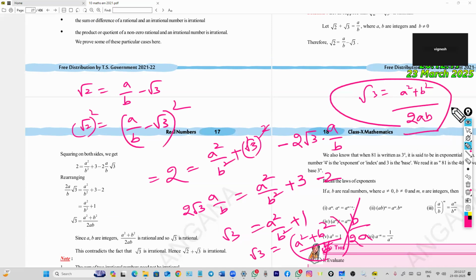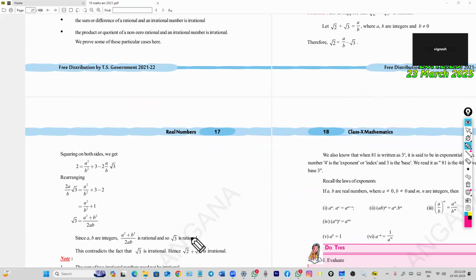Final answer: it is in the form of p by q or a by b. The contradiction is wrong. Our assumption is wrong. Root 3 is an irrational number. Finally, we have to write that root 3 is an irrational number. Now, next question.